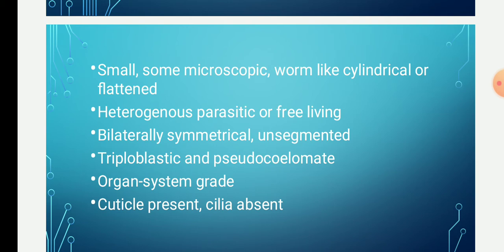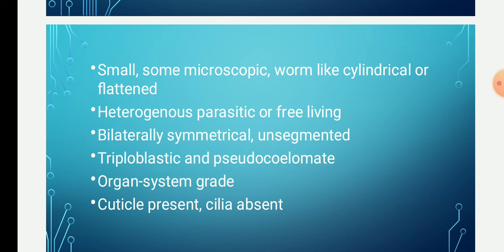And they are pseudocoelomate. What do you mean by pseudocoelomate? It is the presence of a cavity, and this cavity is called the pseudocoel. This pseudocoel lies between the gut and the body wall. This is the meaning of pseudocoelomate. So they are triploblastic organisms with a pseudocoelomate cavity.